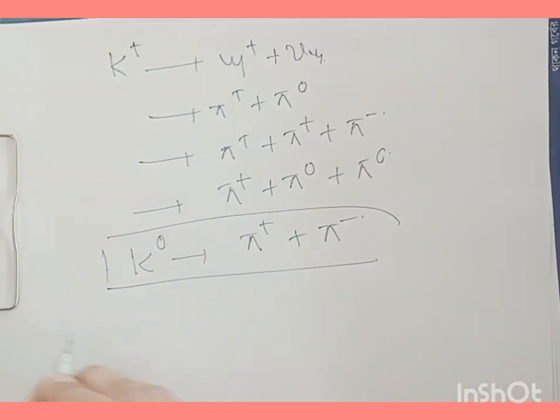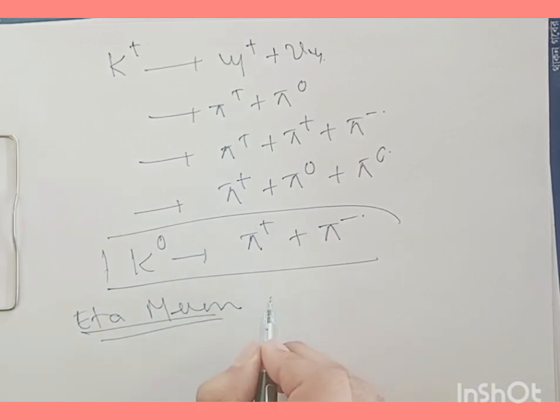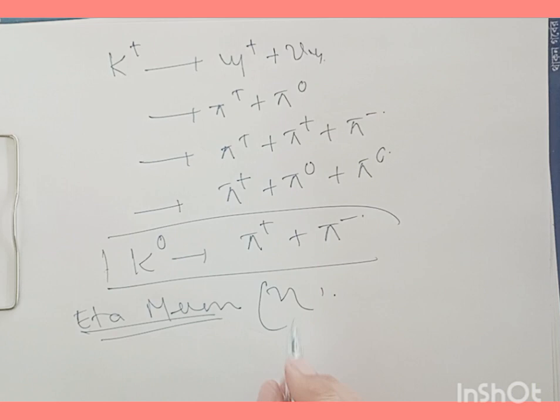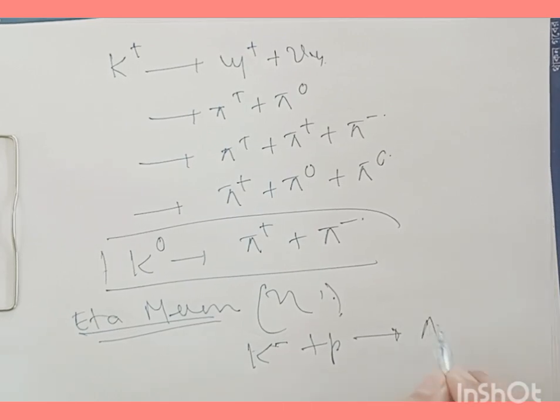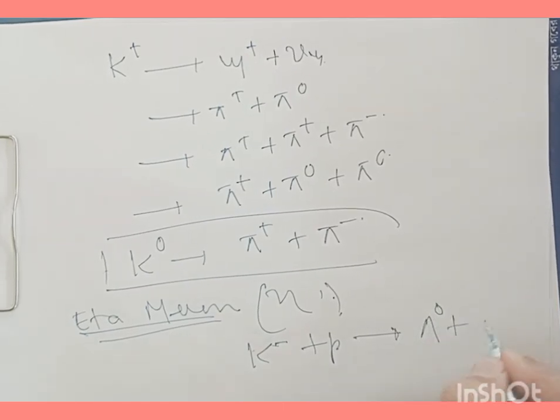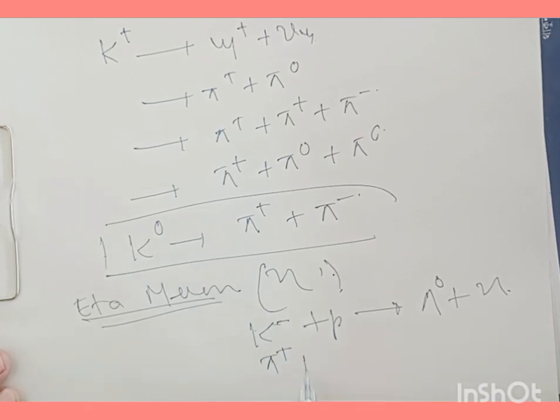And then we have eta mesons. They are produced as, say, we have K minus hit the proton, and here we'll have lambda 0 plus eta, and pi plus plus hydrogen 2 and 1 gives us a proton and an eta particle.